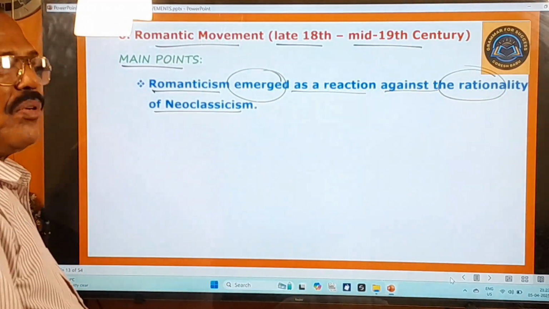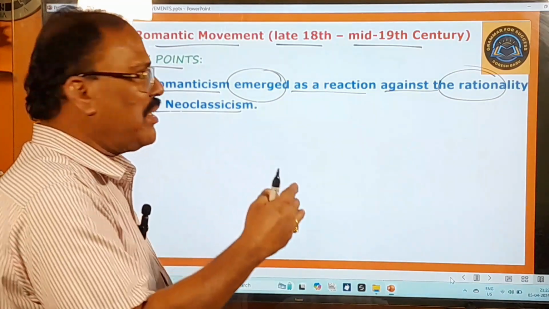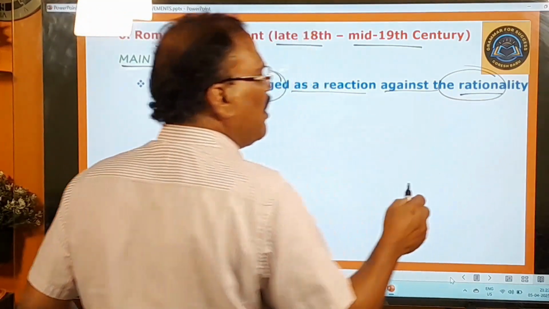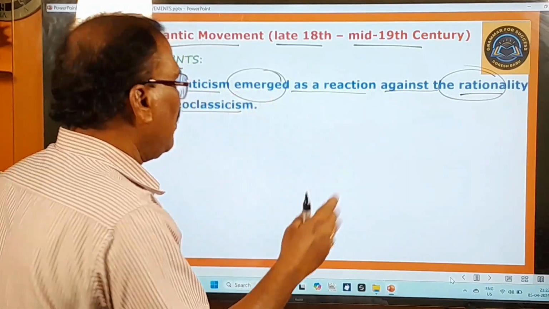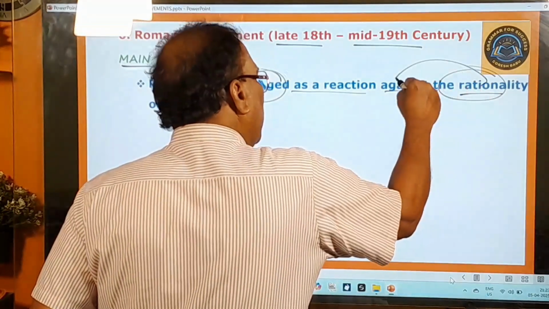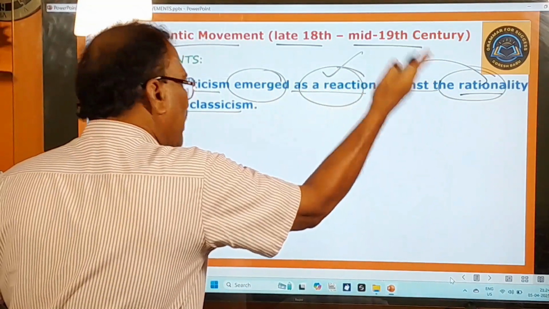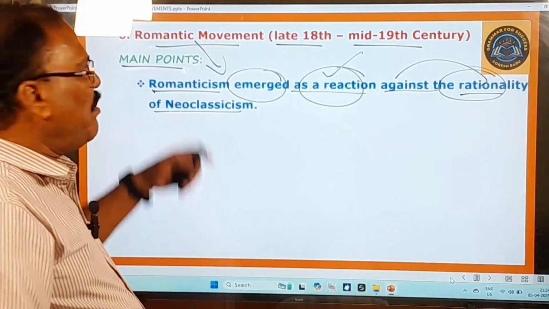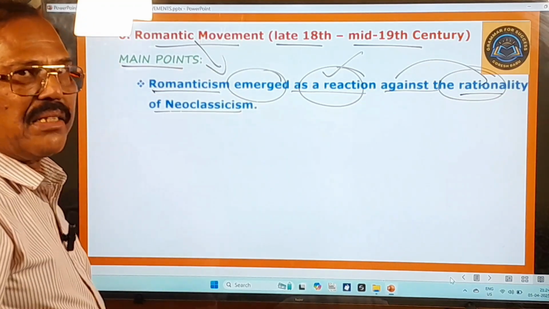You know very well, during neoclassicism the poets gave top priority to rationality, which means rational thinking, rational feelings, rational opinions and all that. As a reaction against this rationality of neoclassicism, this movement emerged in the late 18th century.